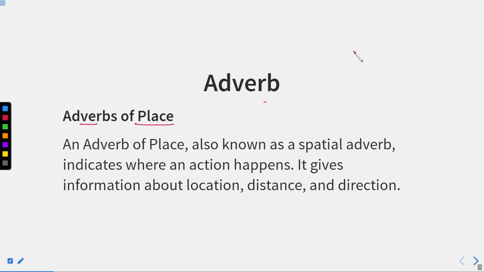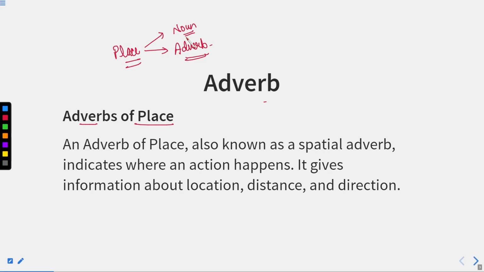Now, if you hear this word place, the first thing that will come in your mind is which part of speech is it? Well, a place can be a noun because we have already learned that a word or a name of a place, person, animal or thing is a noun. So the name of the place is a noun as well, but it can be an adverb as well. How? First of all, let us discuss what is the difference between a place if it is a noun or if it is an adverb.